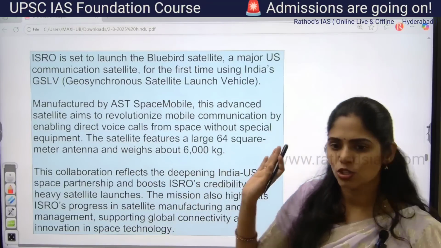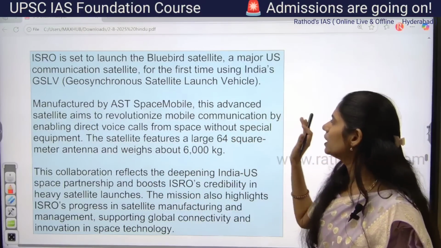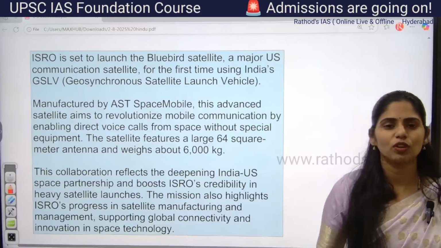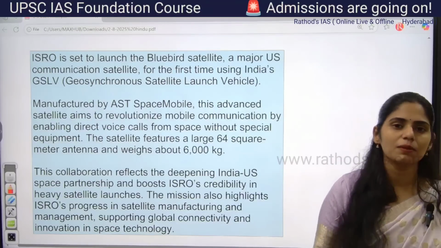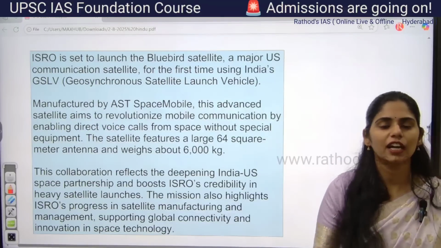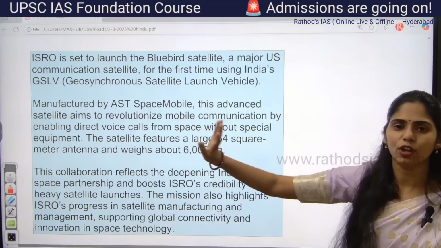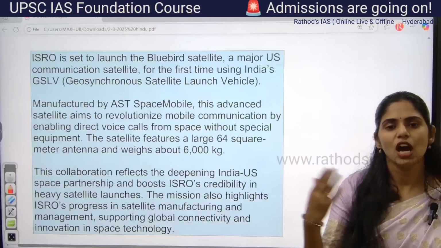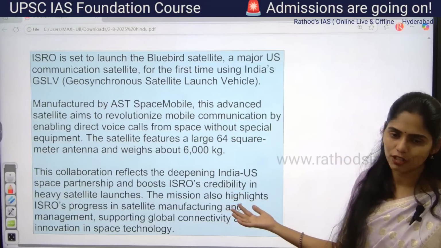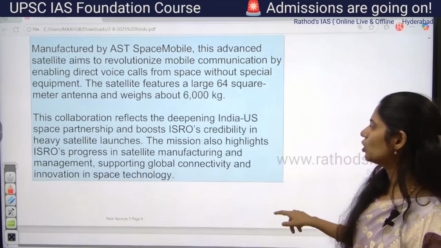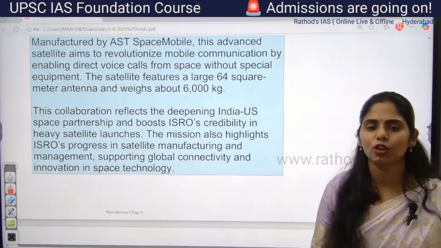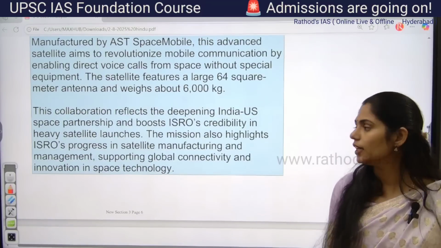Yes or no? So this Bluebird communication satellite will be very important for addressing the present challenges that we are facing regarding mobile towers. Like that, you have to use this article whenever we're talking about the problems of humans and how we are overcoming them by using technology. Next, this collaboration is very helpful for deepening India-US ties, which are straining now.